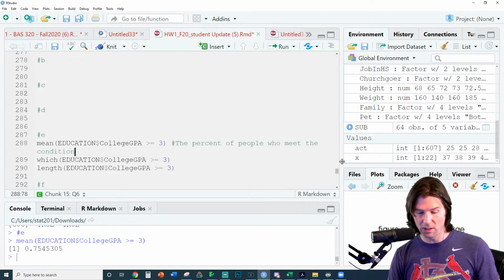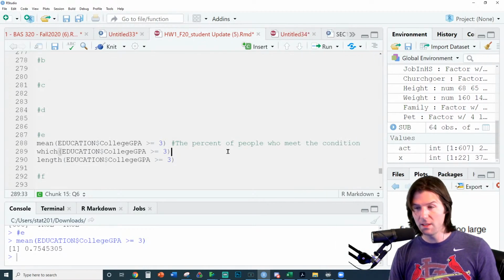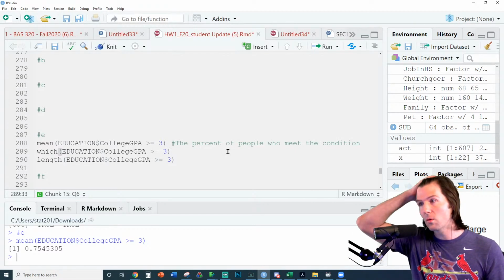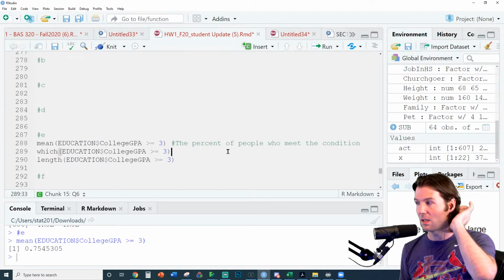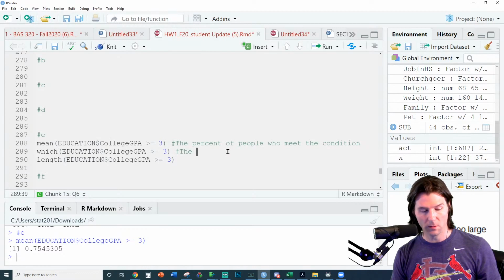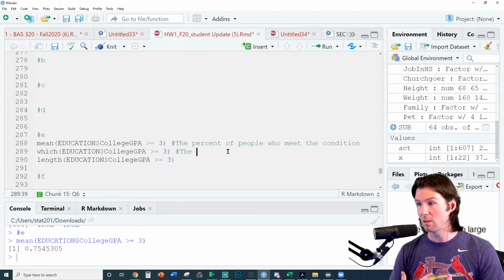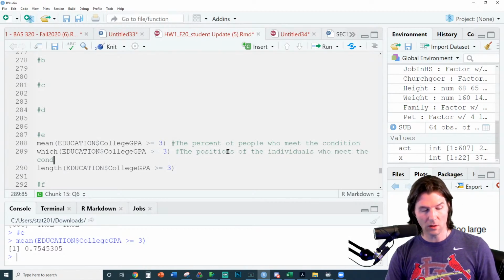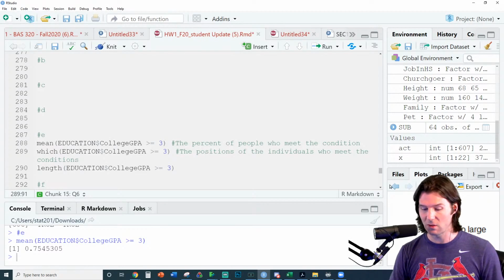And then this code, we can do 6G next. So this code right here on line 289 is going to get us what? The line on 289 will get us the people, so it's a which. So education, college GPA, this is going to get us the positions of the individuals who meet the condition. These are the positions of the people who meet the conditions because it's a which.